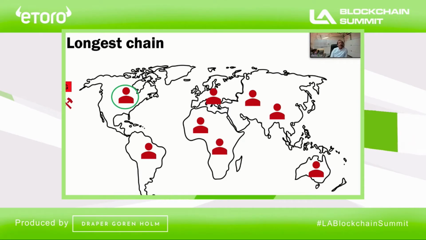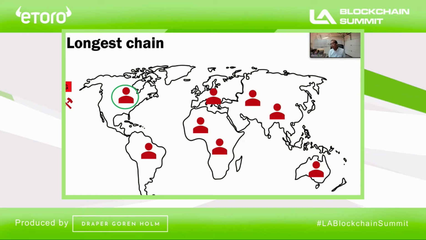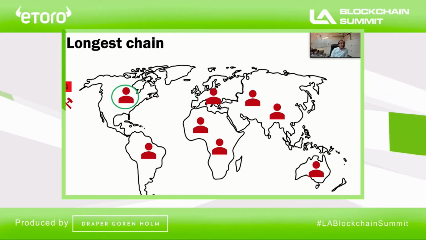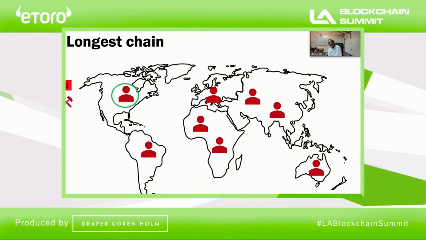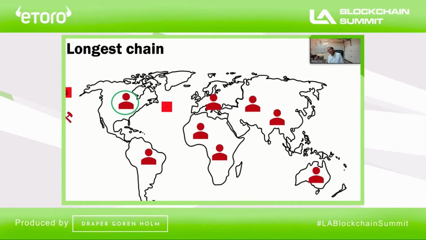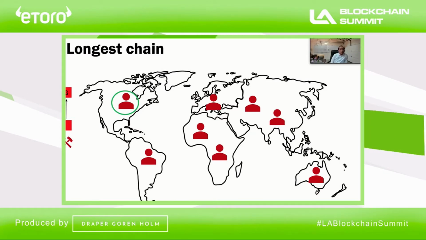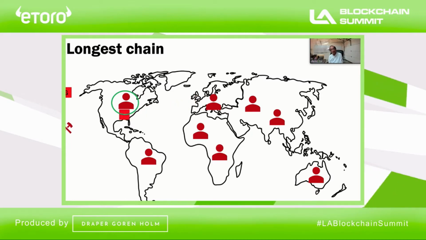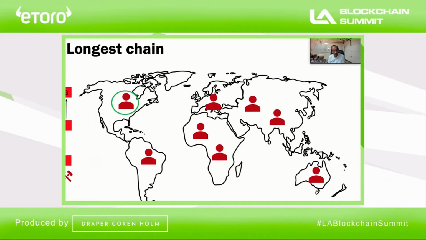On the other hand, we have the longest chain protocol, the Nakamoto-style longest chain protocol. And in this protocol, again, we have a network of nodes. In the proof of work setting, these are miners. In the proof of stake setting, these are validators. So again, from the point of view of one of the nodes, what do I see? I see this blockchain growing, and blocks are being proposed and appended to the longest chain. And this process continues.